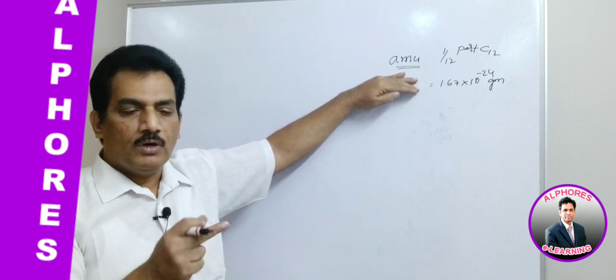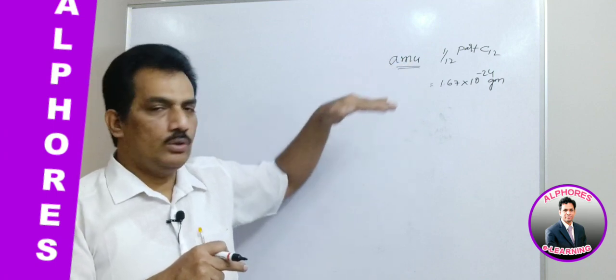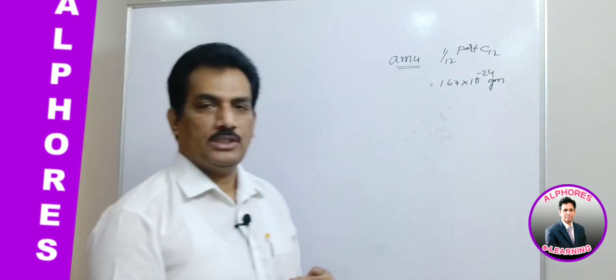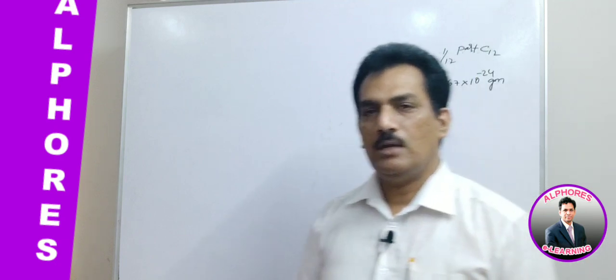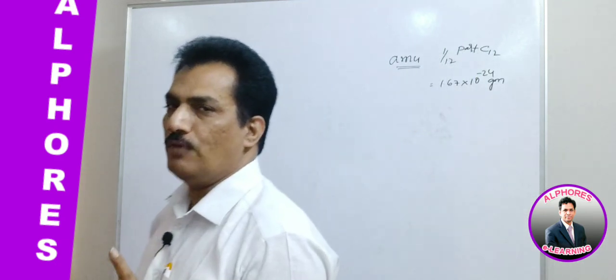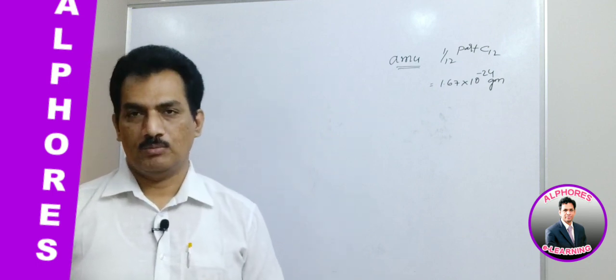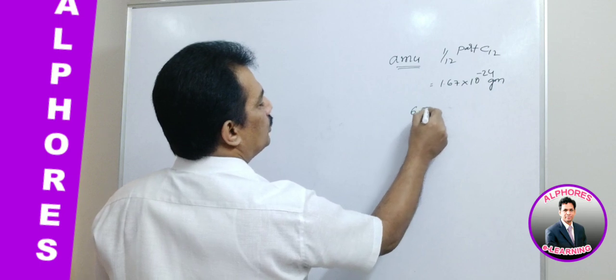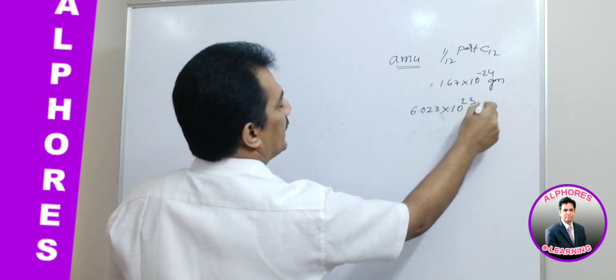Thereafter we try to get the number of atoms present in 1 gram atomic weight. There we find that 1 gram atomic weight of any element possesses the same number of atoms, equal to 6.023 into 10 to the power of 23 atoms.